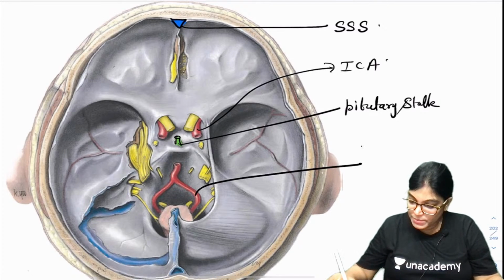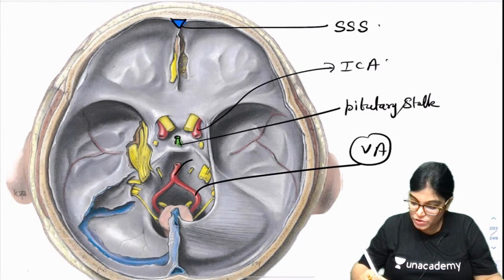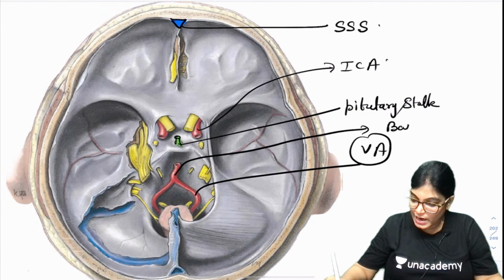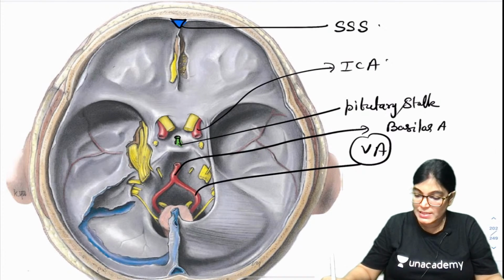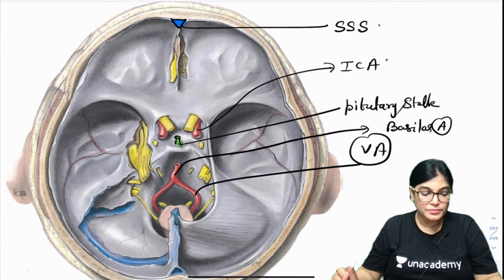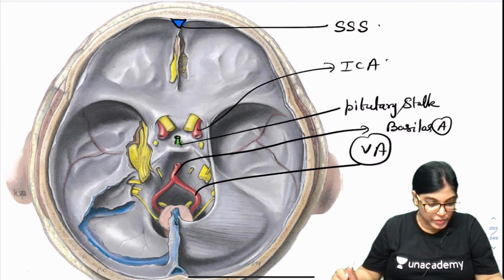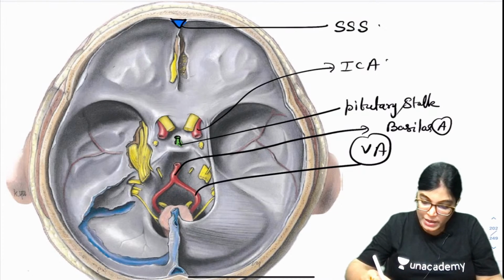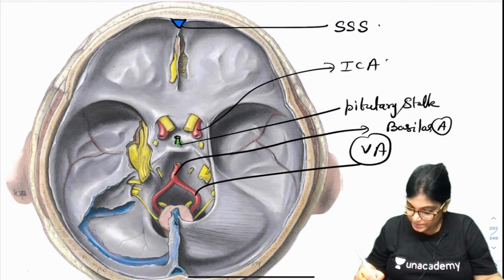This is the vertebral artery on either side, which will join to form the basilar artery. Here also we are seeing part of the superior sagittal sinus.